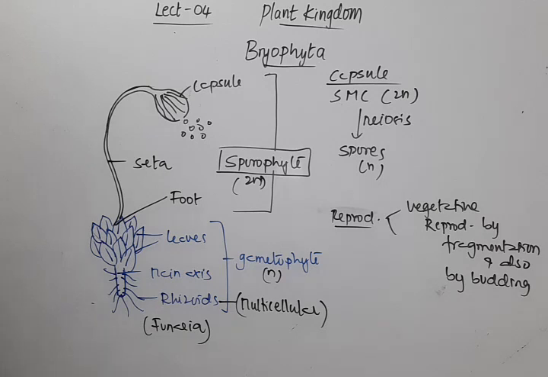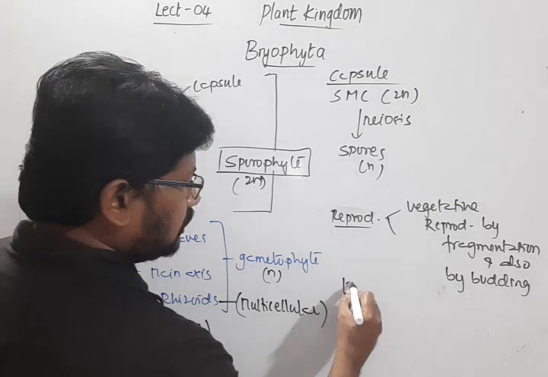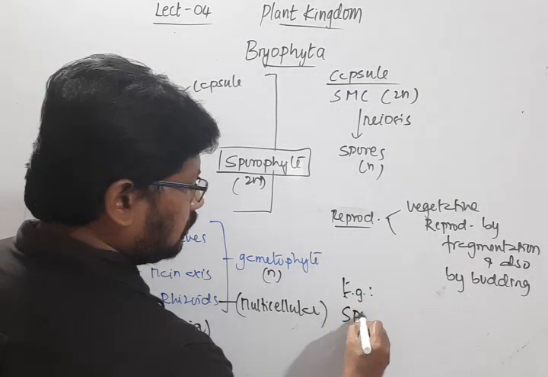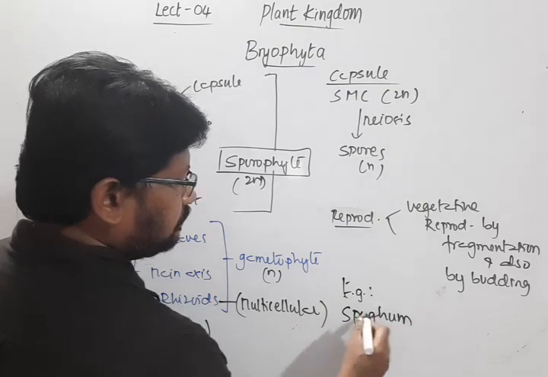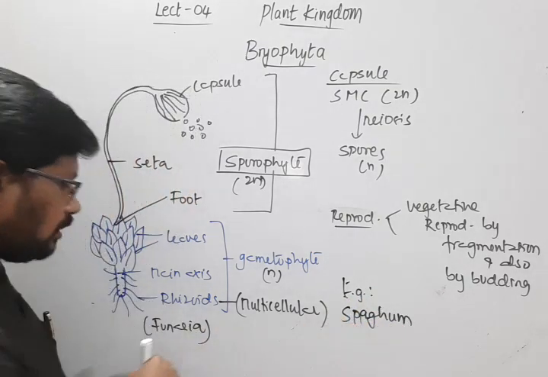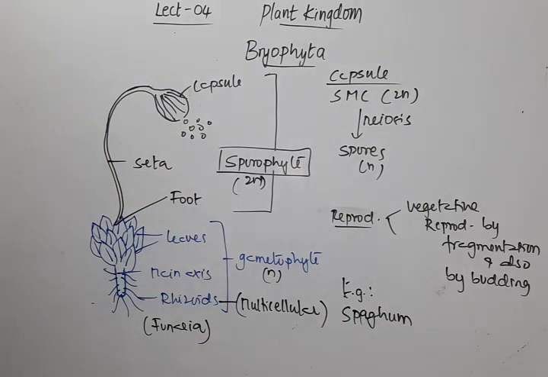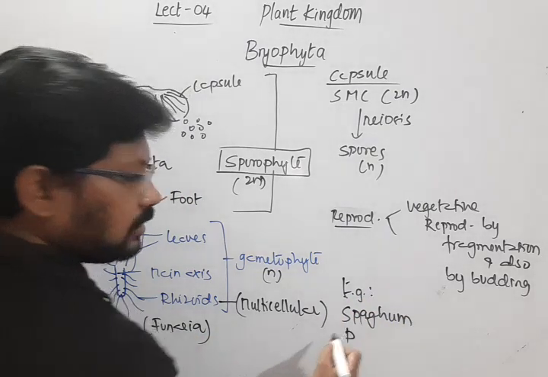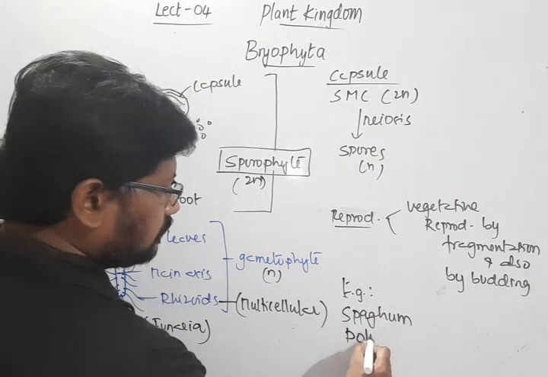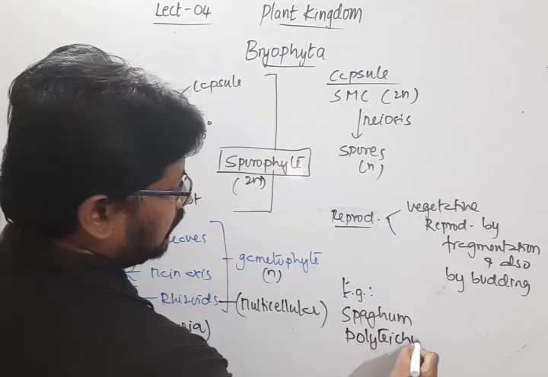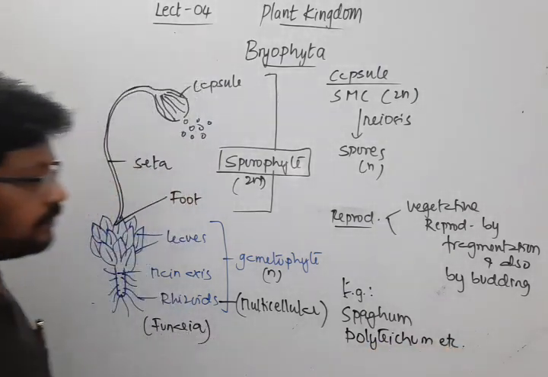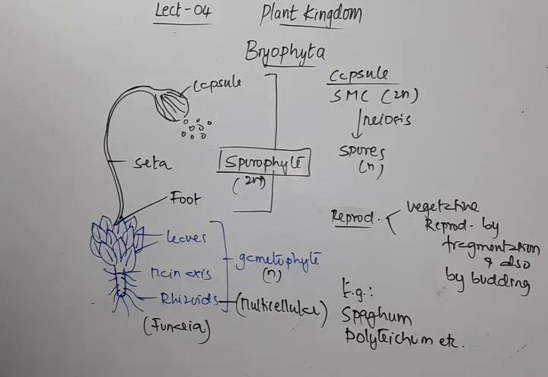Examples include Sphagnum, and I already mentioned Funaria, and another one is Polytrichum, etc. So that's about the life cycles in bryophytes.